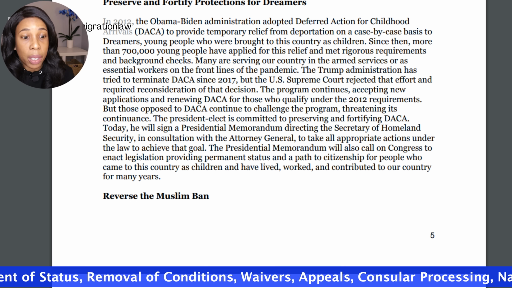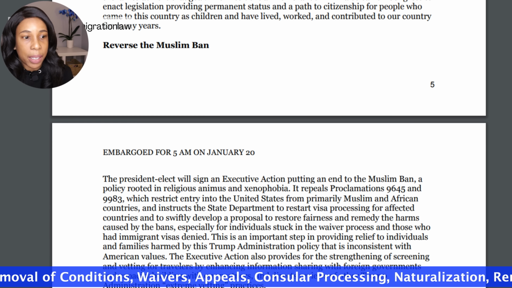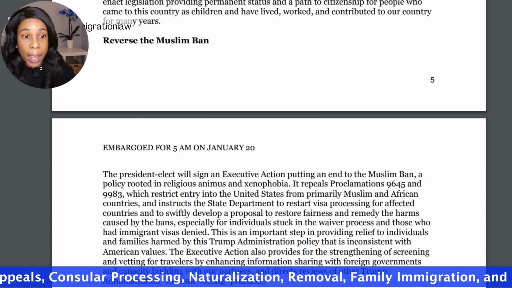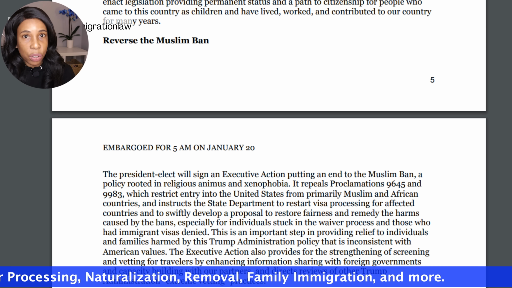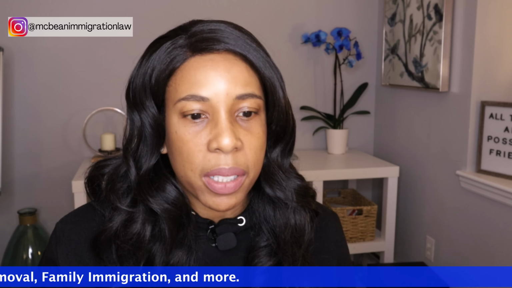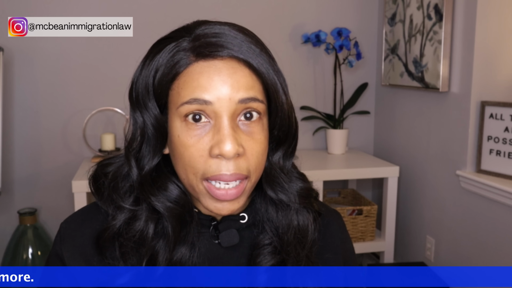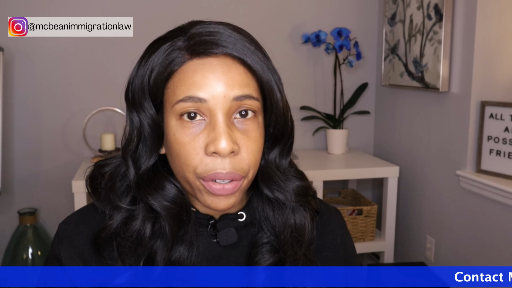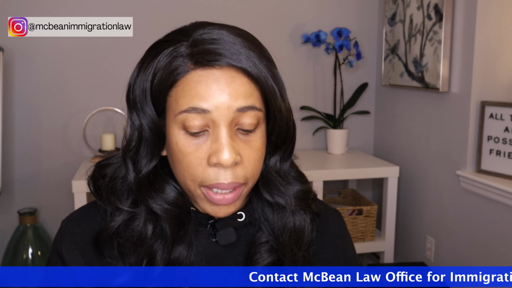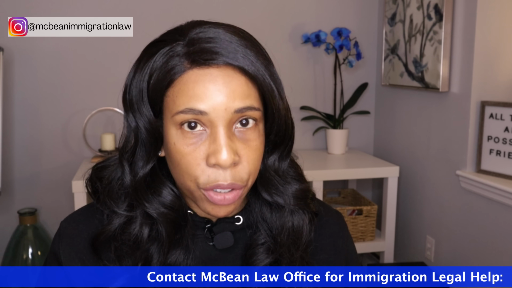Now let's get to the travel ban, because I know a lot of you are very concerned about it. Just for clarification purposes, the travel bans in the executive order that President Biden signed today focus on the Muslim majority countries.